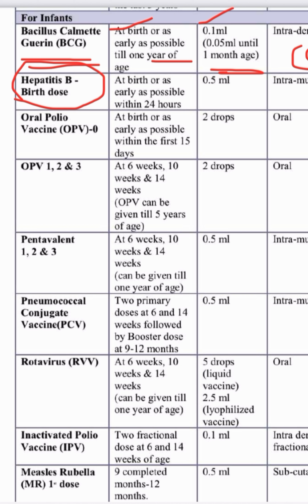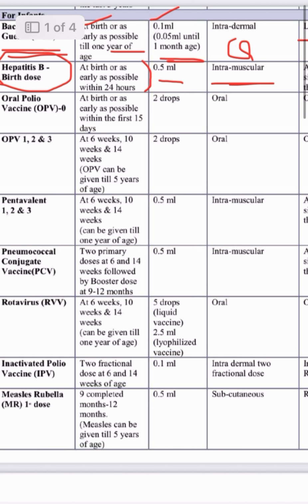So it is the birth dose. Remember, hepatitis B is also given to adults. The birth dose is given at birth or as early as possible, within 24 hours. It is important that it is given within 24 hours. The dose is 0.5 ml, given intramuscular.